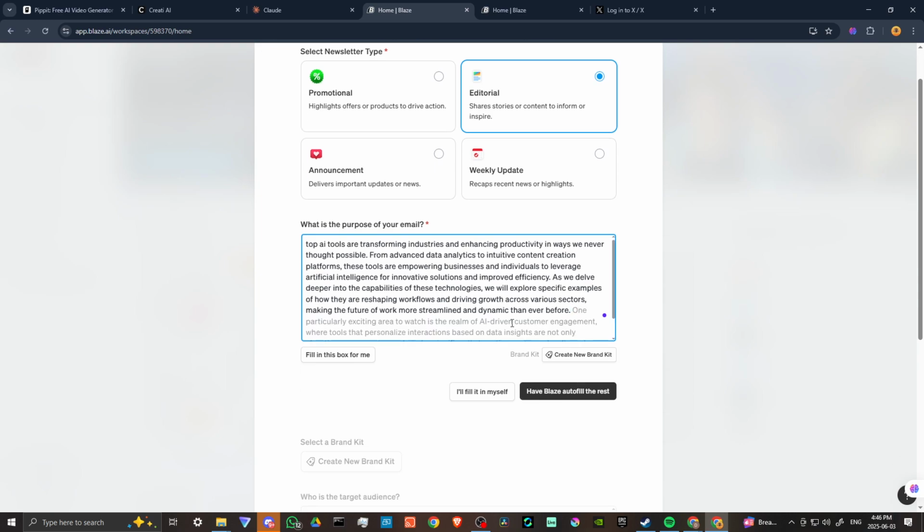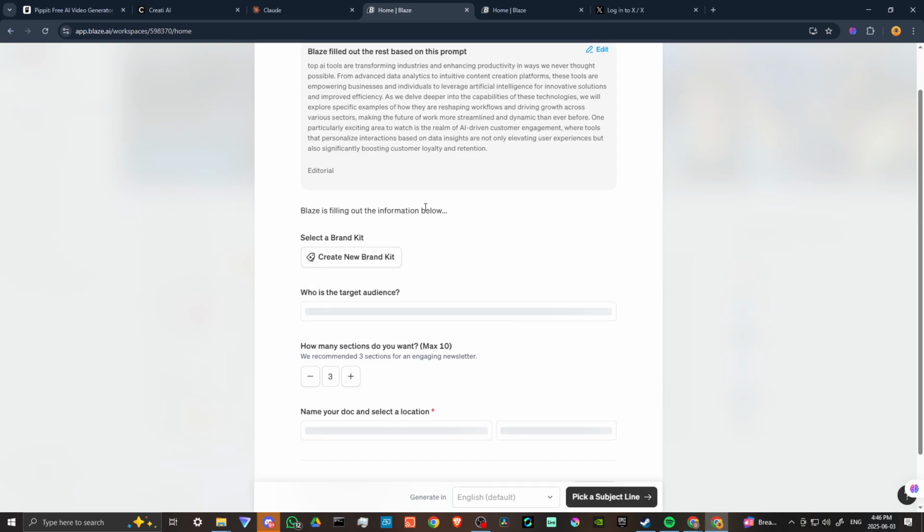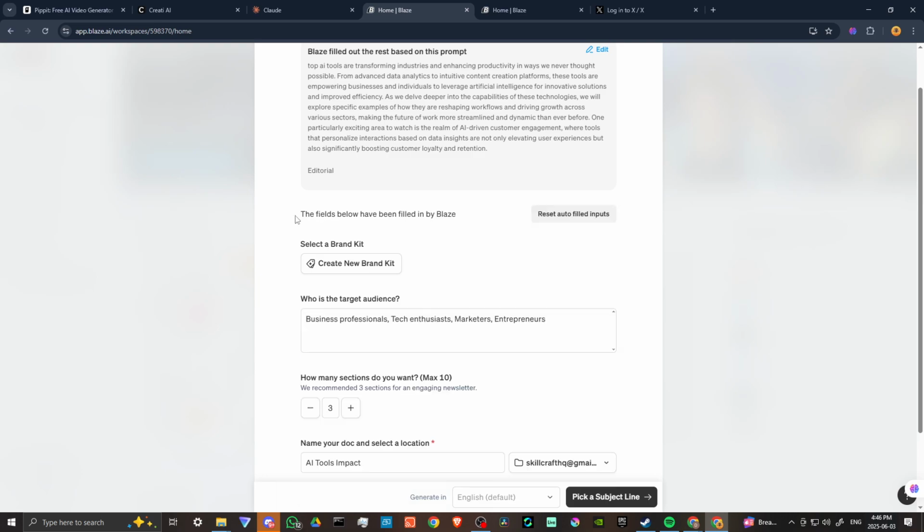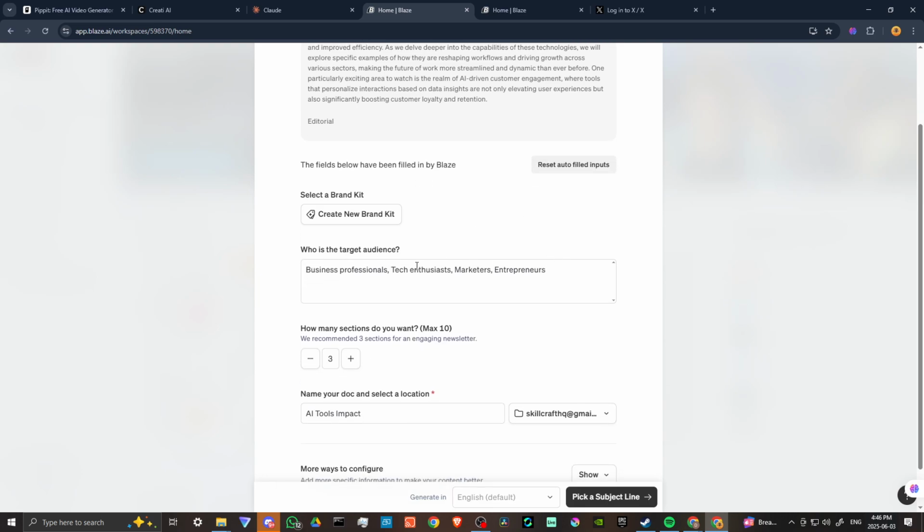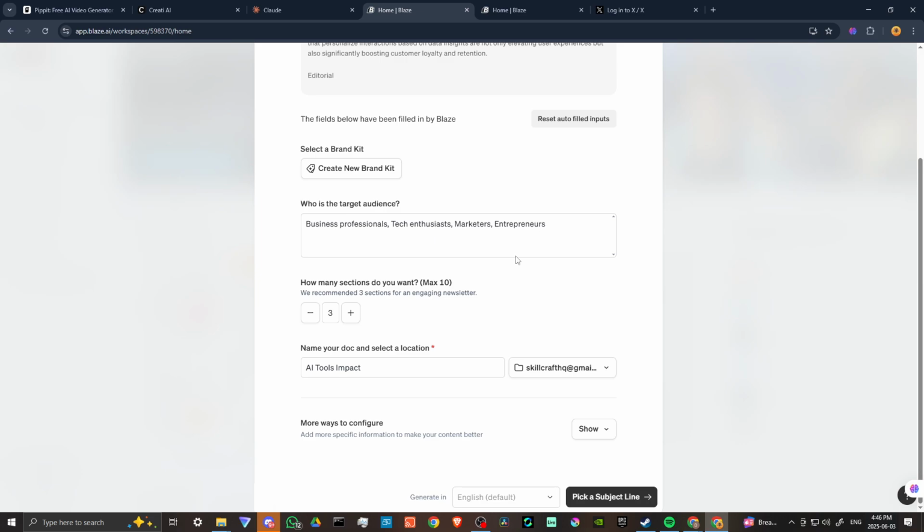It just takes a moment here. And then once that purple dot is gone, then that is pretty much done. We're going to click on have Blaze autofill the rest. Blaze is filling out the information before. Who's the target audience for? Business professional, tech enthusiast. How many sections do you want? 3 sounds good. AI tools.